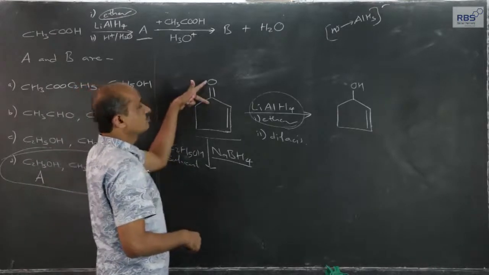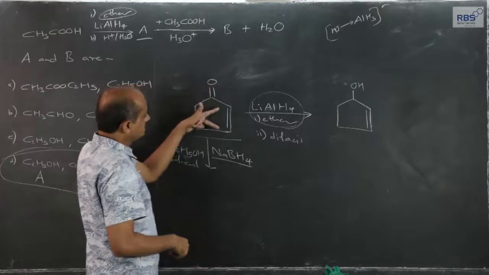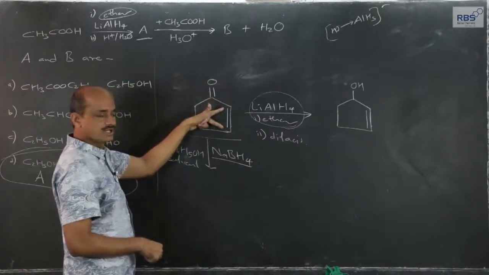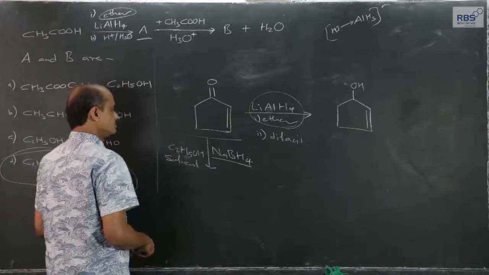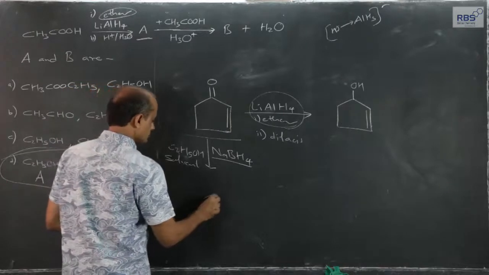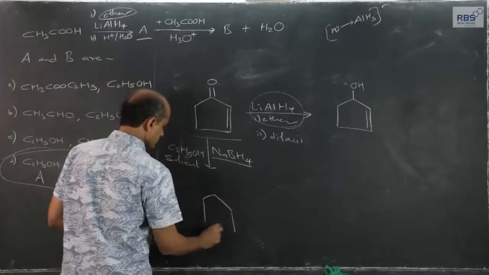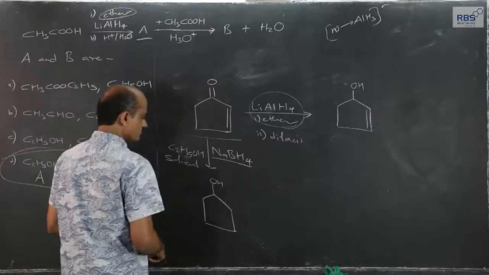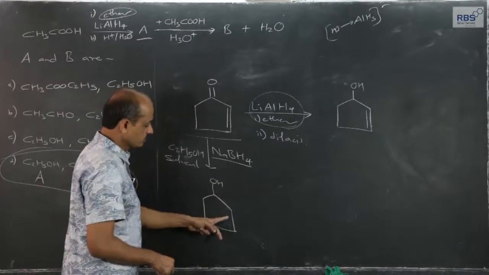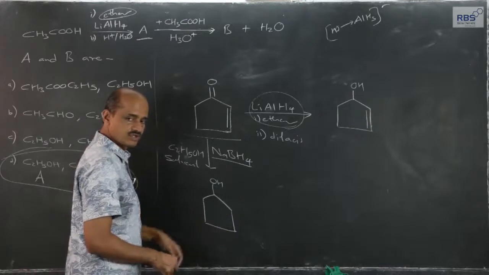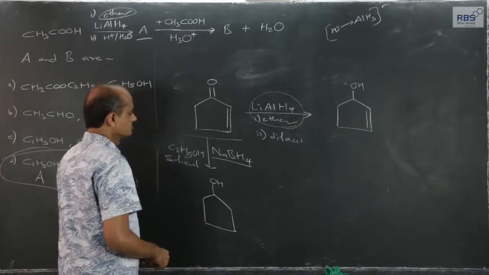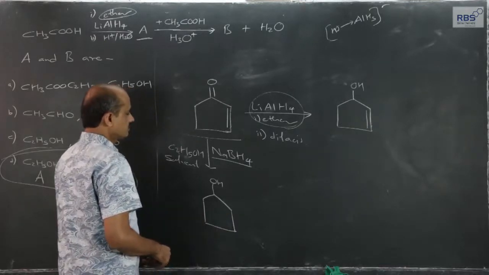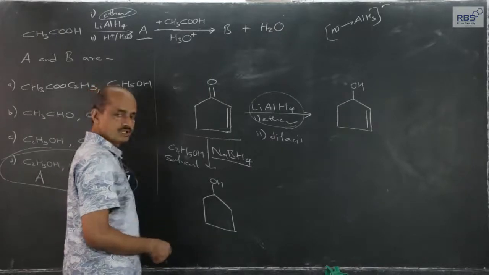Not only does the carbonyl group get reduced to an alcoholic group, it also reduces the carbon-carbon double bond. So what we get is this: the carbonyl group gets converted into alcohol, and here also, since the double bond is not seen, addition of hydrogen has taken place.